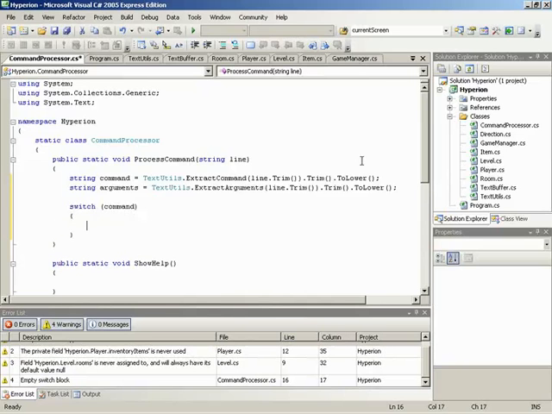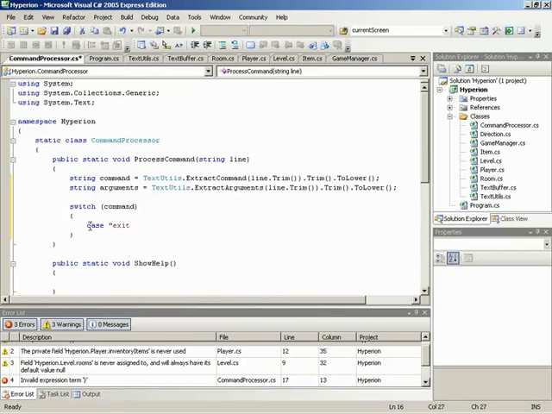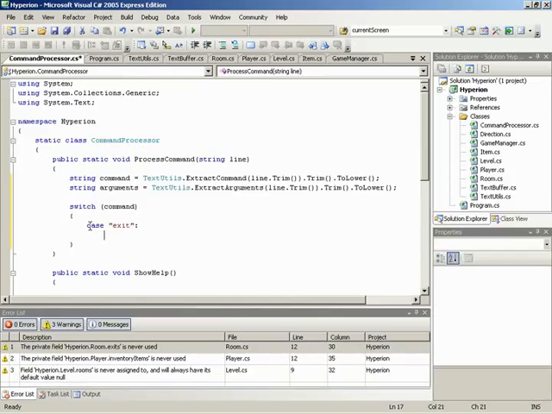Now, inside of a switch, we need to set up for a series of possible cases that can be possible values for a command. So the first of those is going to be exit. So we'll do a case for exit, and if exit was in fact a case we encounter, we'll drop down and we'll do the following. We'll tell the program that it needs to quit, and then we'll return from this entire process command method. Now this is one thing that hasn't made it into our skeleton yet, and that is I want to have some way of marking the program as to whether or not it should keep running.